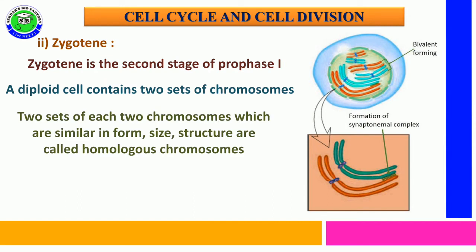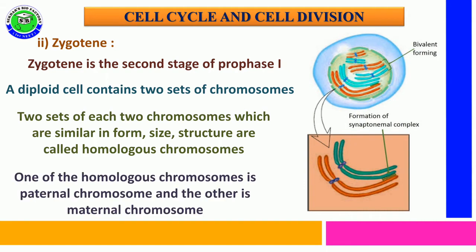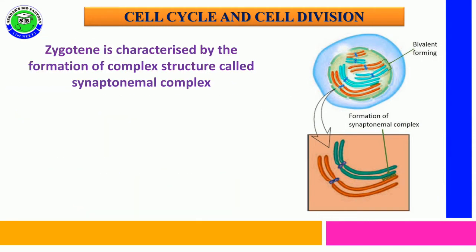The two sets of each two chromosomes are similar exactly in form, size, structure, even having the same genes. These are called homologous chromosomes. In homologous chromosomes, one is a paternal chromosome and another one is a maternal chromosome, and both maternal and paternal chromosomes are referred to as homologous chromosomes.